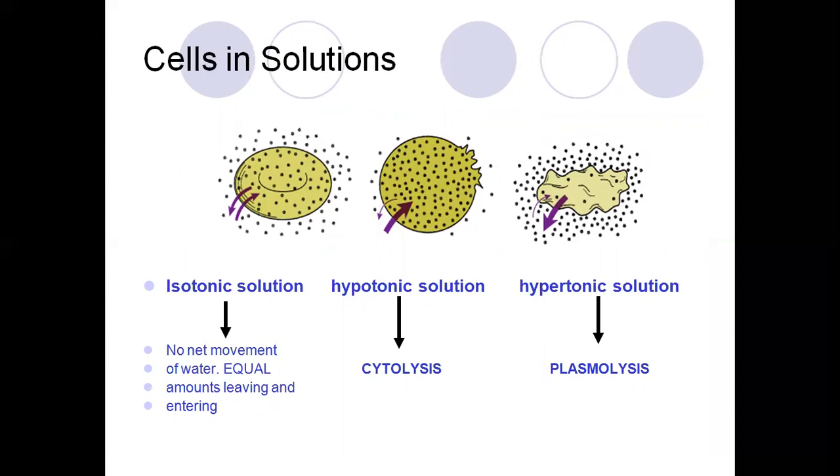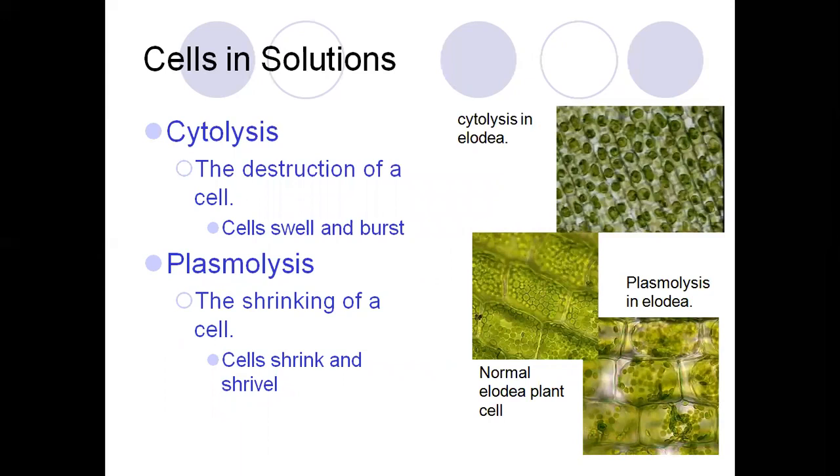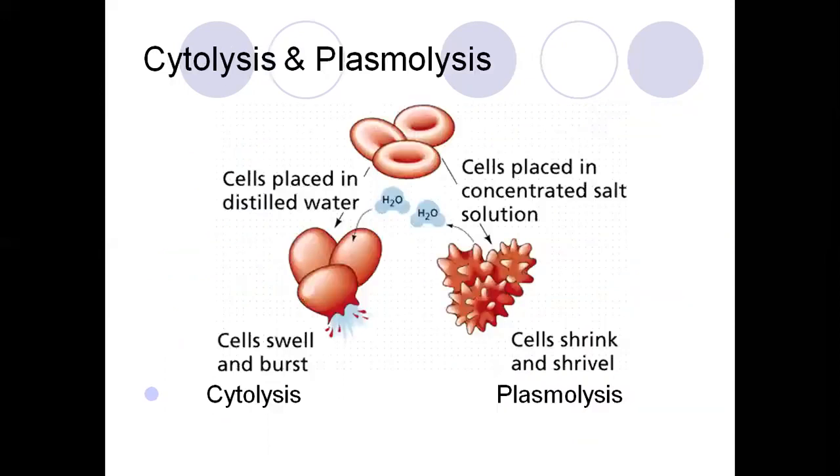In a hypotonic solution, cytolysis, or bursting of the cell, happens, and in a hypertonic solution, shrinkage of the cell, or plasmolysis, happens. Cytolysis is the destruction of the cell, where the cell swells and bursts. Plasmolysis is the shrinking of the cell, where the cell shrinks and shrivels.